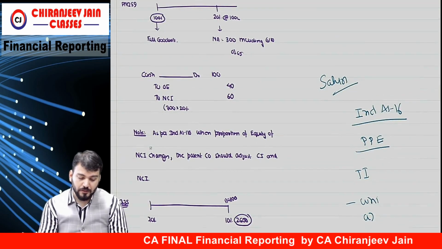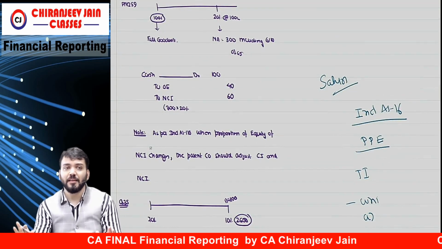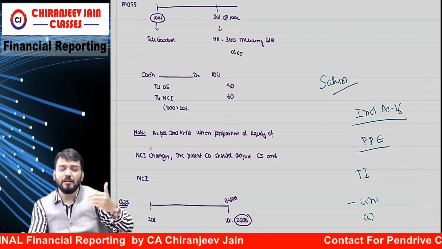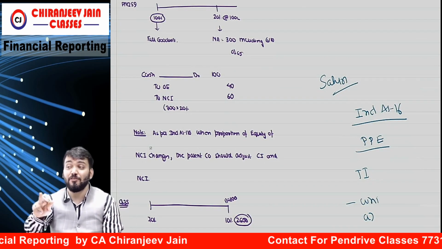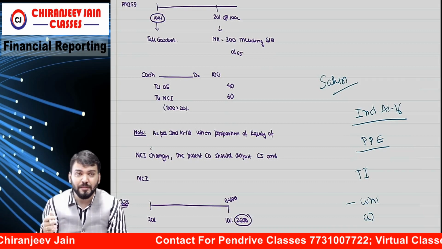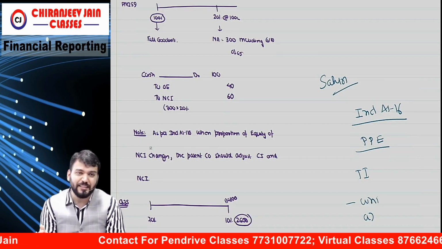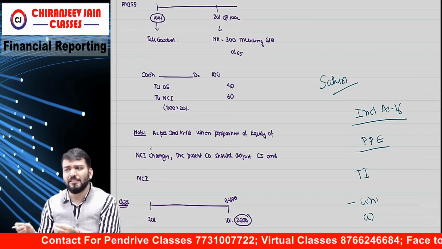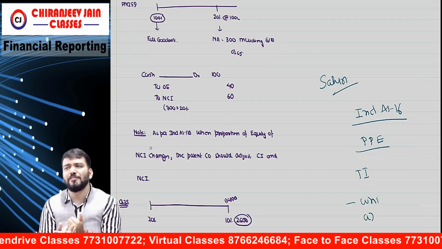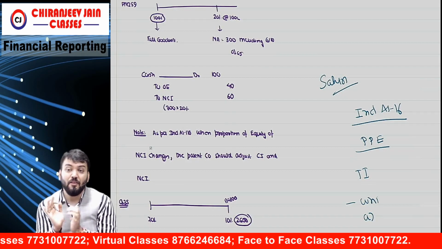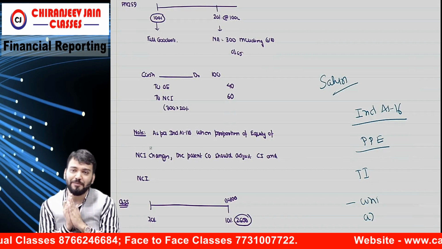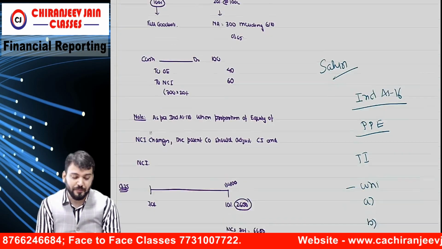Chalo. This much you understood? Correct? Means once you understand the initial concept, which I have taken time on, the balance concepts are very easy. But now questions need to be done from SM. I am just giving a concept and you need to practice. Once you do all the questions of SM, it will be very easy. Believe me, consolidation is a very easy chapter. I will say business combination is a bit tricky. Only business combination. However, this chapter's starting point is business combination only.